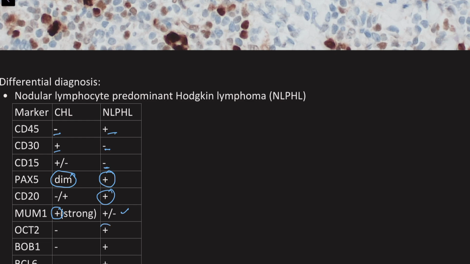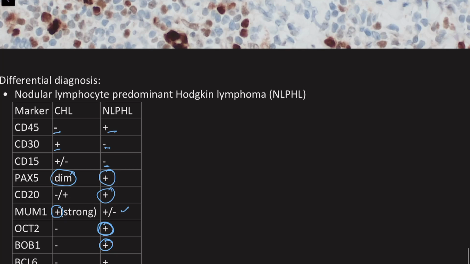OCT2 becomes now very important. OCT2 is a very good marker for nodular lymphocyte predominant Hodgkin lymphoma, as well as BOB1. These two are positive in NLPHL and negative in classic Hodgkin lymphoma. BCL6 again is positive in nodular lymphocyte predominant Hodgkin lymphoma and negative in classic Hodgkin lymphoma.